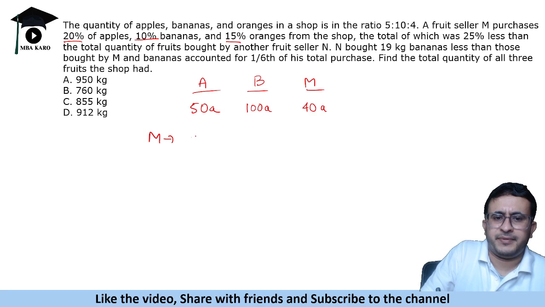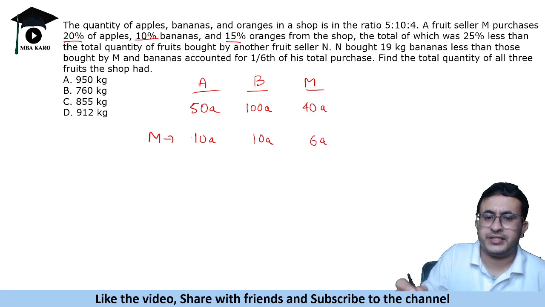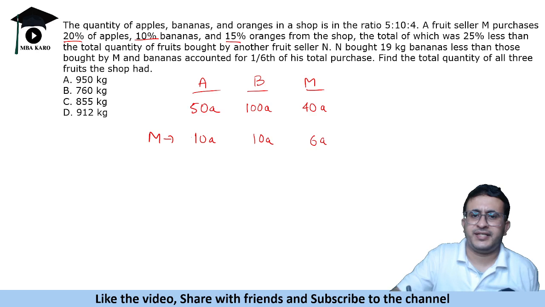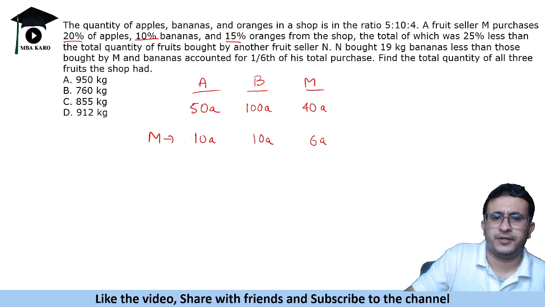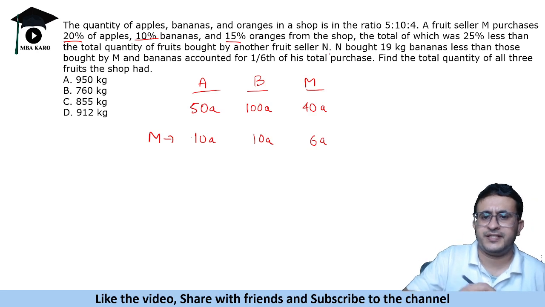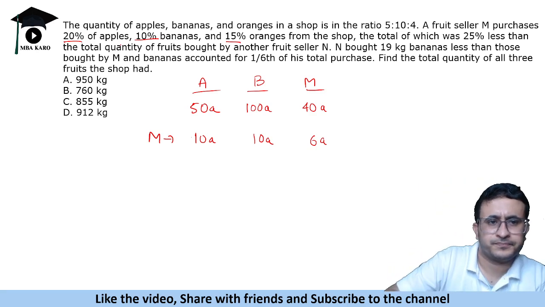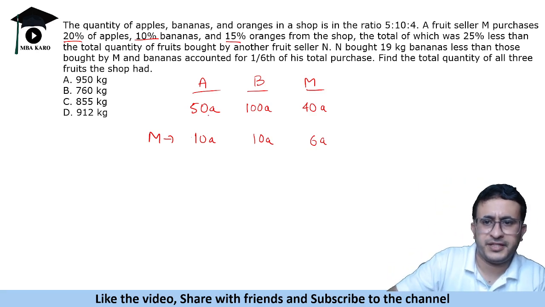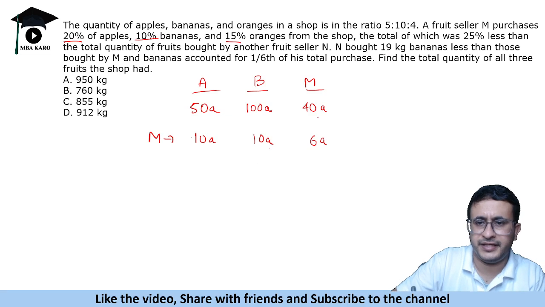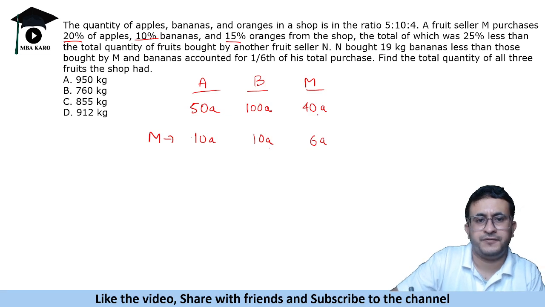So M ने कितने एप्पल ले लिए? 10A. 10% bananas, this is 10A, and 15% oranges, so 6A, right?